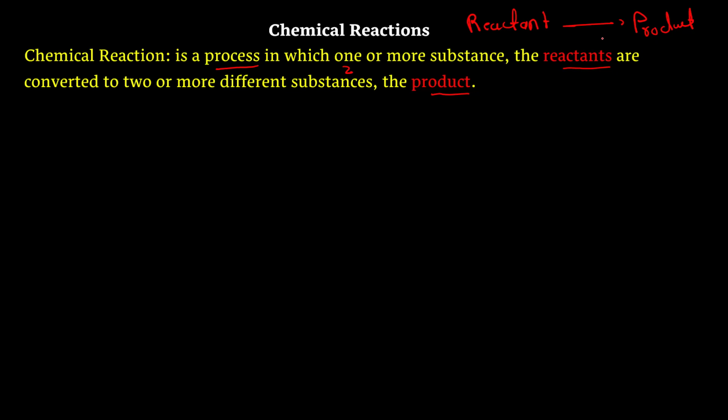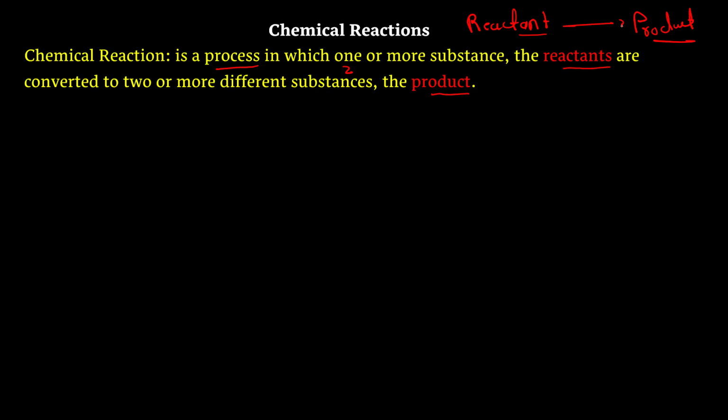This is a process in which two or more substances convert themselves by reaction to a new substance, and the new substance is called the product. According to the type of reactants and the type of product that comes after the conversion of the reactants, we have several types of chemical reactions.